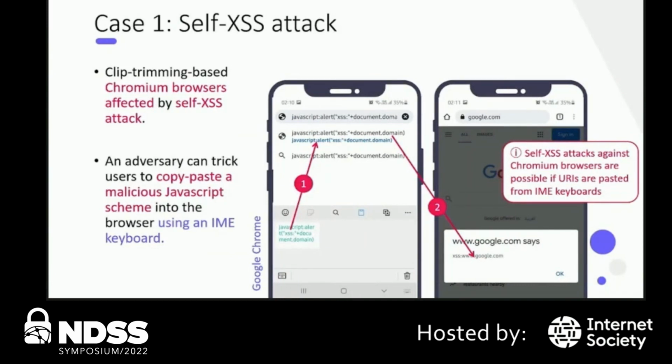Surprisingly, Android has different input methods other than the context menu. Among them is the IME keyboard, which bypasses the trimming restriction. An adversary can trick a user into copy-pasting a malicious JavaScript scheme into the browser using the IME keyboard. IME keyboards are standalone components. They are very popular and sometimes can be pre-installed on devices, like Google Gboard on Pixel devices and Samsung Keyboard on Samsung devices. So patching all of them is not a solution. They do not expose text-paste events so we can handle them. So crucially, this makes the attack difficult to fix.